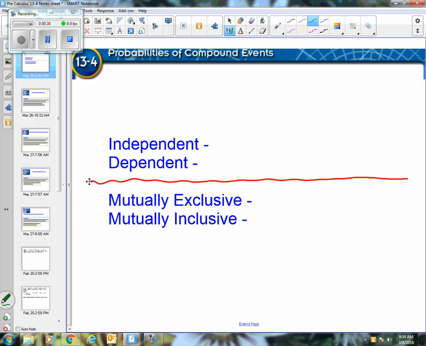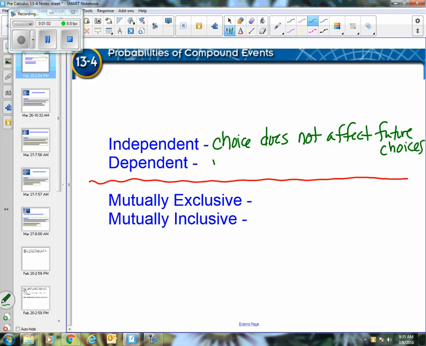We've already dealt with independent versus dependent. If you're making separate, distinct choices, so you're choosing something and then you're choosing something else, they fall into two categories. Either they're independent, which means the first choice does not affect future choices or selections that you make. And then there's the idea of dependent, where the choice that you make first does affect your future choices.